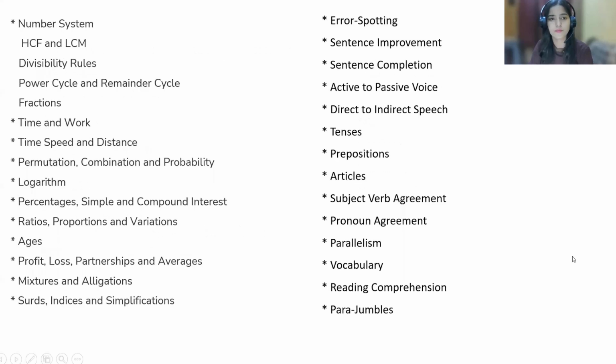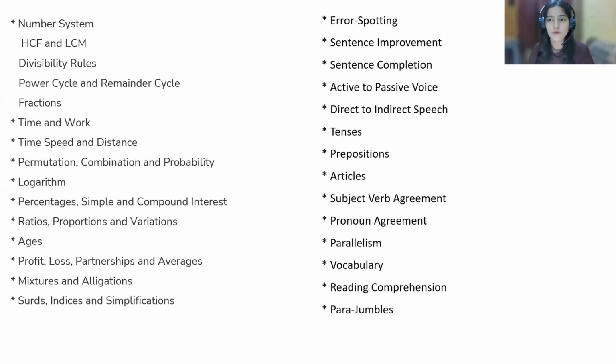So first of all, here's our aptitude part. In the aptitude part, what you can see is the number system is a very important topic, and I already have some videos on number system which I did for TCS. But see, the syllabus is the same. It's not like TCS is going to ask some other number system and Wipro has some other number system. So obviously the topic is the same, and in the number system I started from the basics itself. So if you want to watch number system, you can refer to those videos.